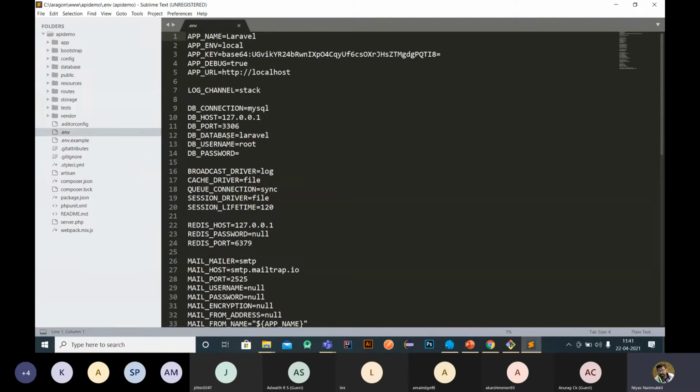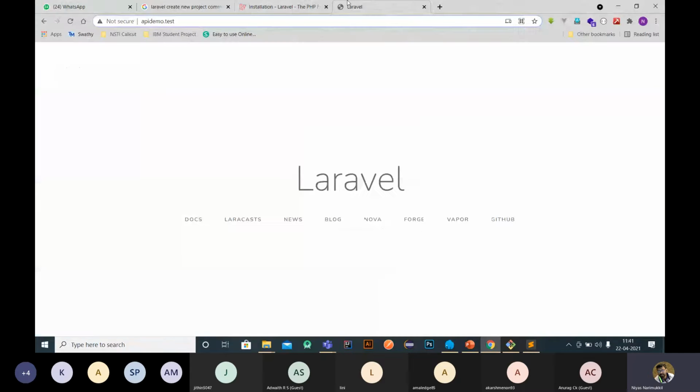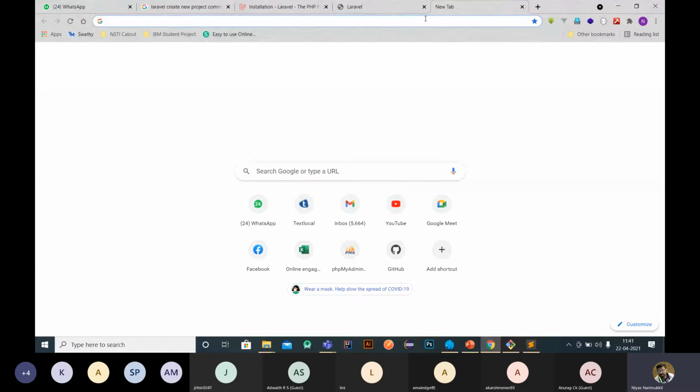Here I changed the env file. Under the env file is the database configuration, which is for database connectivity. The database name is Laravel, so I just changed it to API demo. The localhost MySQL username is root and there is no password for me, so let's leave it as it is. Then we can go to localhost/phpMyAdmin.